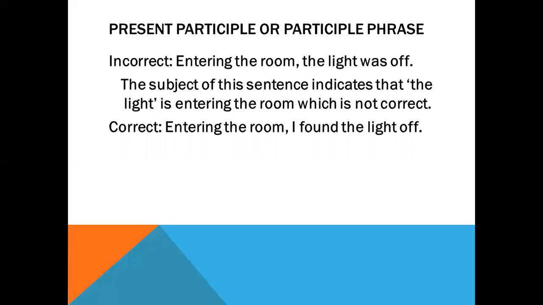For this very reason, if you want to make it correct, you need to say, "Entering the room, I found the light off." See, dear cadets, here, as you have used the subject I, it clarifies the point that I have entered the room and I found the light off, right? I think then the meaning becomes clear.